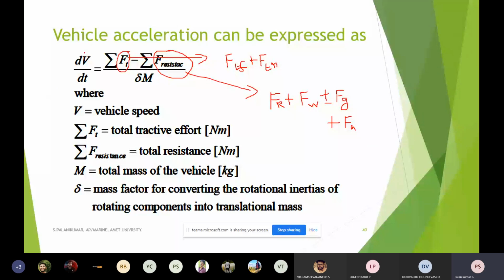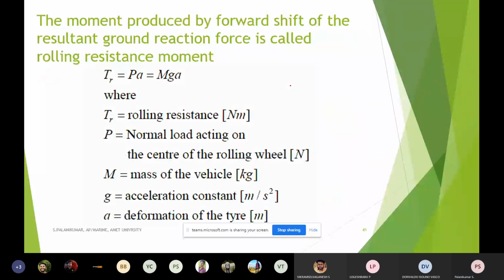How much is the acceleration? It is equal to dv by dt, that depends on the tractive force minus total resistive force divided by the mass of the vehicle. Here delta is the mass factor for converting rotational inertia, a constant, of rotating components to translational mass. When we apply this, we can calculate how much acceleration is required. Now we are going to see all the resistive forces one by one.